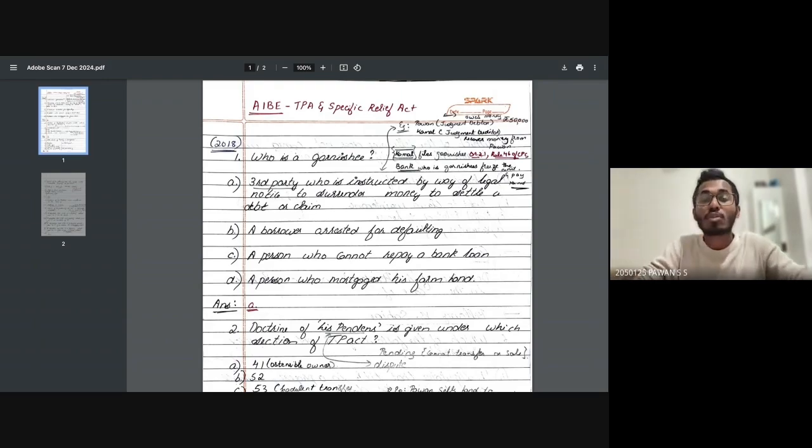So now, starting with the 2018 question: who is a garnishee? Four options have been given for the exam.